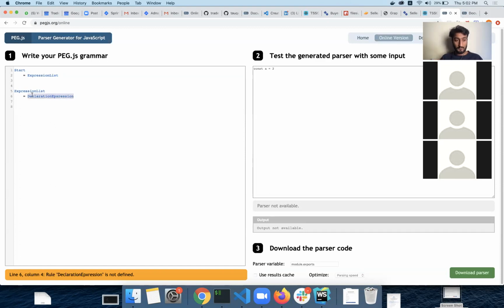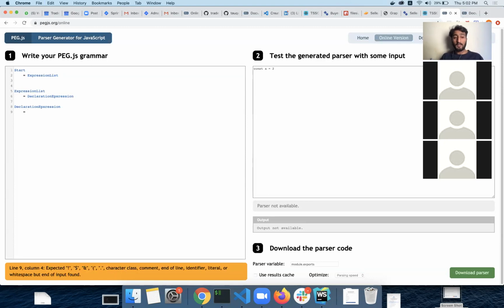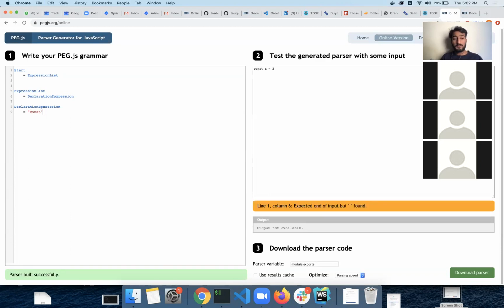So I'll just copy that name and paste that, and I will say the declaration. We can declare variables in JavaScript in many ways, like const, var, let, but we'll keep this for const now. At first I want it to expect const. Once it accepts that const, I want it to have a space.